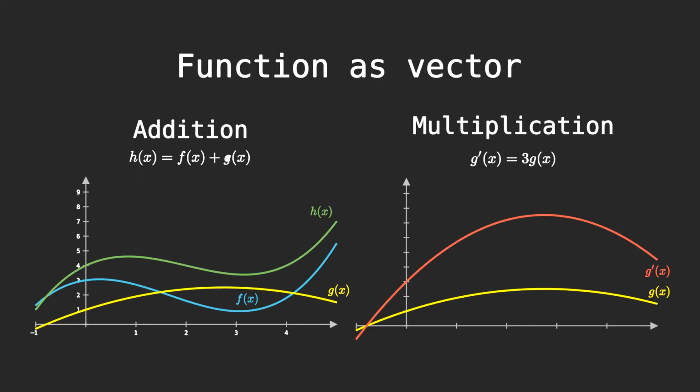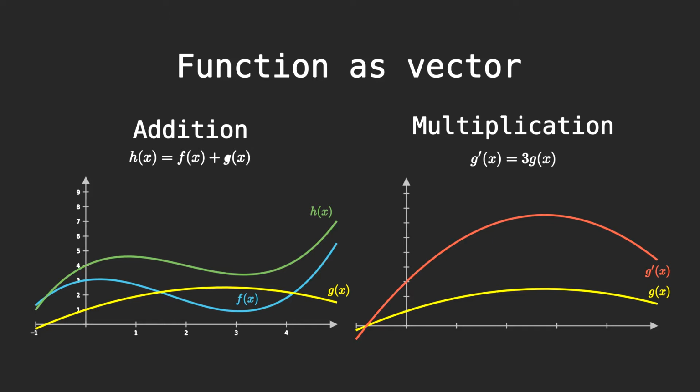Are functions vectors? We remember from previous courses that vectors must satisfy two properties. First, we must be able to add two vectors together, and secondly, we need to be able to multiply a vector by a scalar. These two properties must not be too strange.